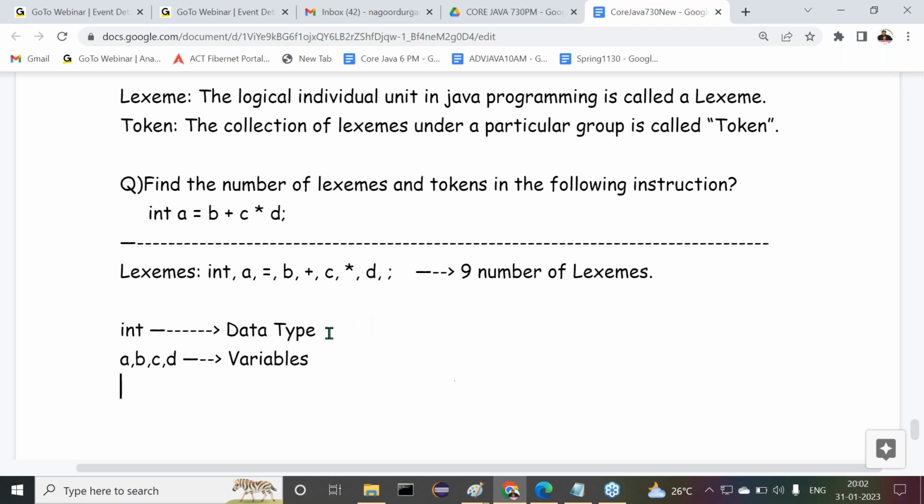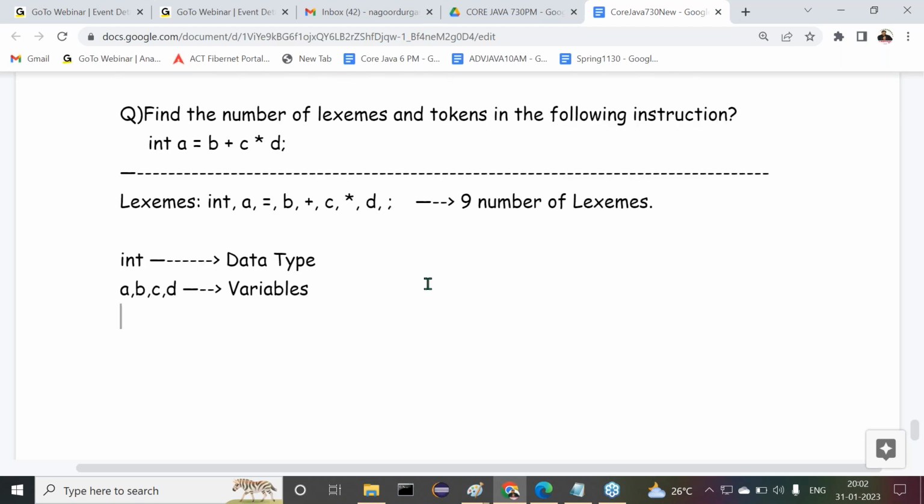Observe carefully. After the variables a, b, c, d, the next one is equal, then plus, then star. What are these actually? Operators. Am I right or not? All these are operators, and we can perform some operations over this content.